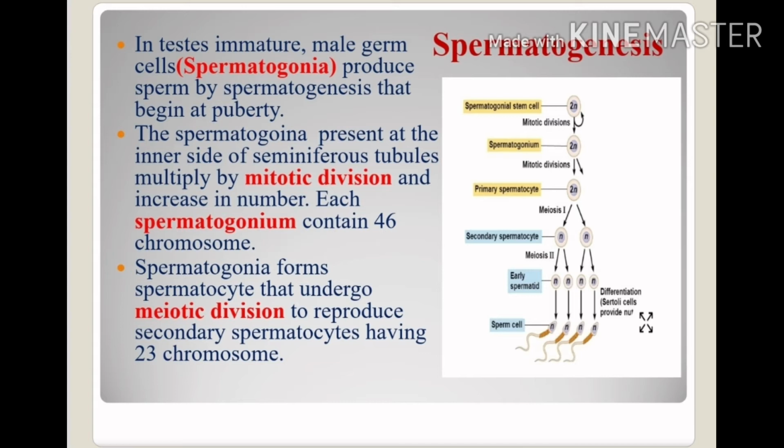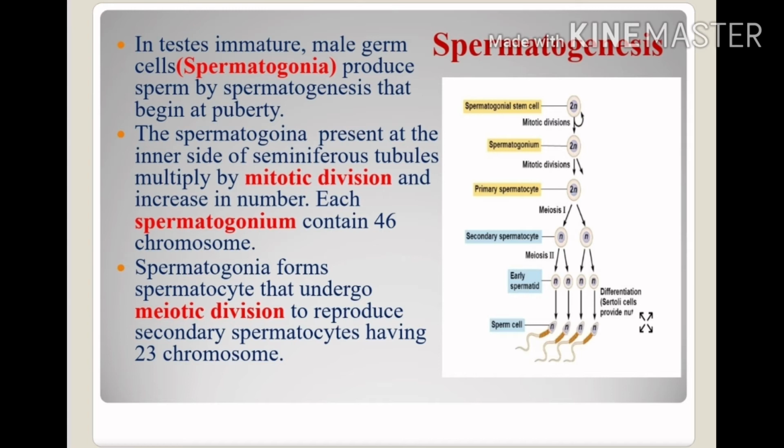But here we will be focusing on only one spermatogonium. We will talk about this according to the structure. We will take the example of only one spermatogonium. This spermatogonium will undergo the growth phase, and during the growth phase, it will accumulate food and increase its size. And it will produce the primary spermatocyte, and this primary spermatocyte will be diploid.